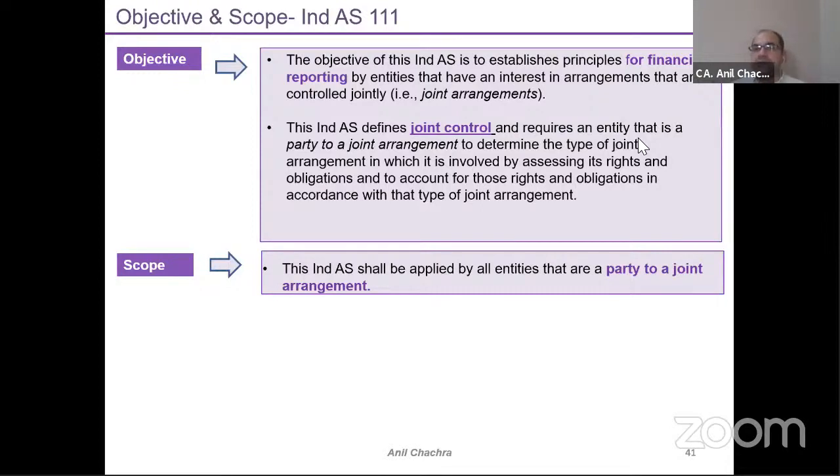I have formed one joint arrangement and two parties would be there, A and B. So this standard will be applied to the parties, means A and B, who are having a joint control over the joint arrangements, right? We will discuss the definition as well as the analysis part in the later slides.